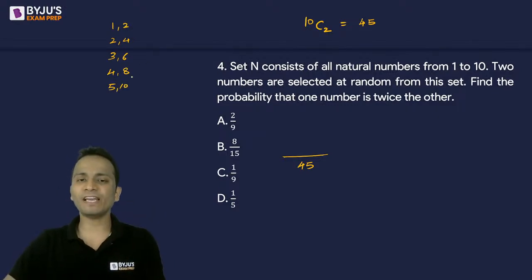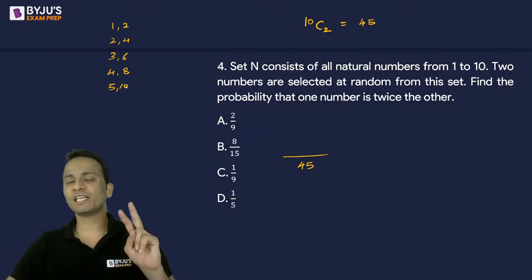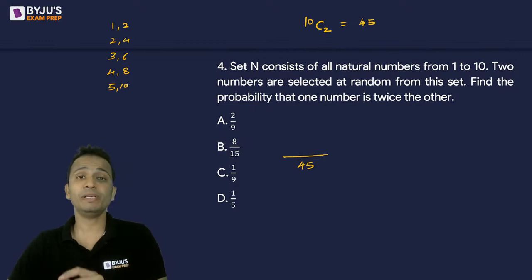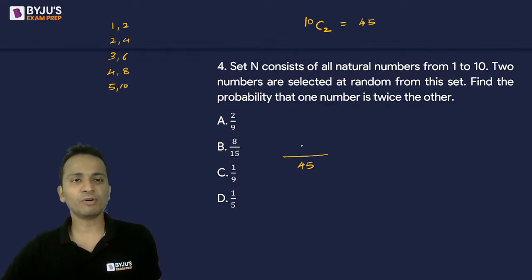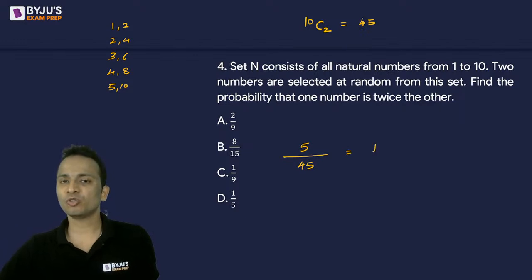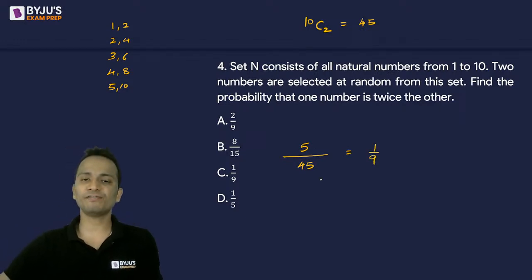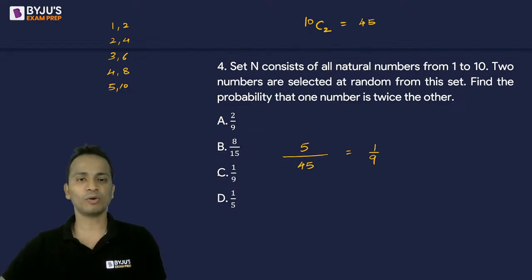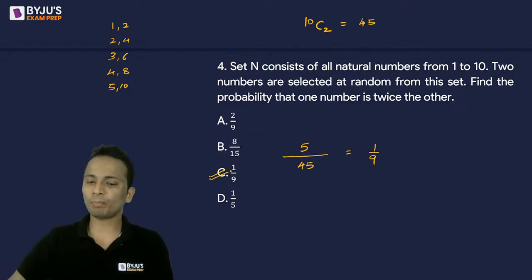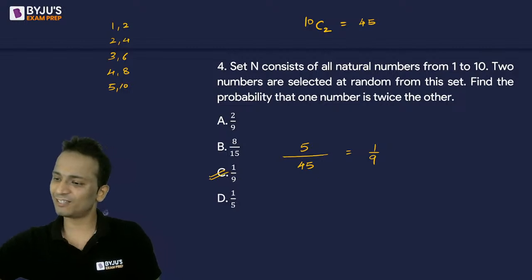So these are the 5 ways in which if I select two numbers, one of the numbers will be double the other number. Okay. So the favorable number of cases will be 5 and the total number of cases, that is sample space, is 45. So the probability will become 5 divided by 45, that is 1 upon 9. Okay, so 1 upon 9, that is option C is the correct answer.